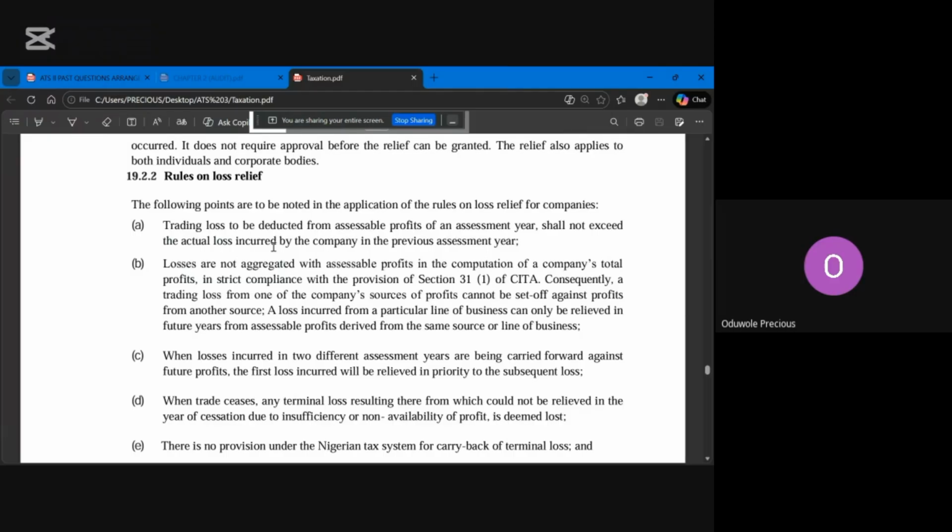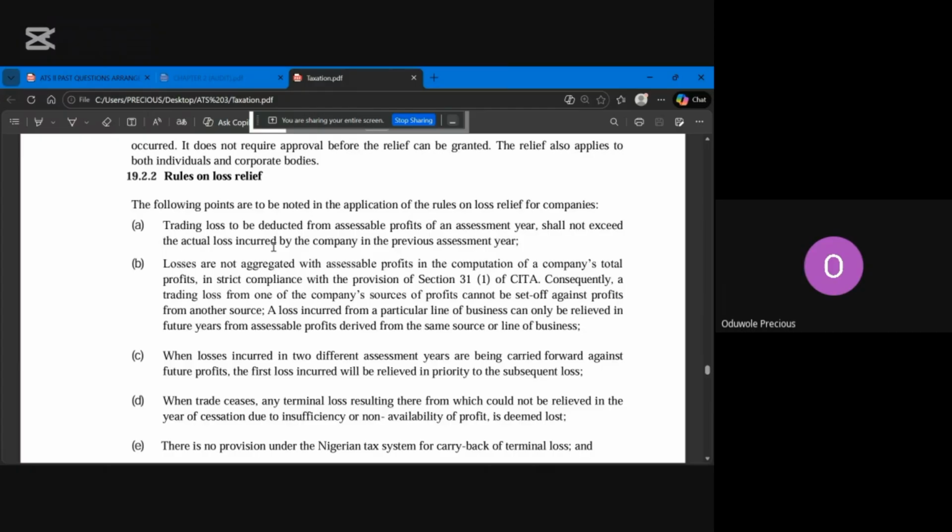And the loss has to relate to allowable expenses. I already said that in the introduction, and it must pass the WREN test. So don't worry, we'll still talk about what the WREN test means: wholly, reasonably, exclusively, and necessarily. Okay. And the next one is that losses are not aggregated with assessable profits in the computation of a company's total profit, in strict compliance with the provision of Section 31 of CITA.